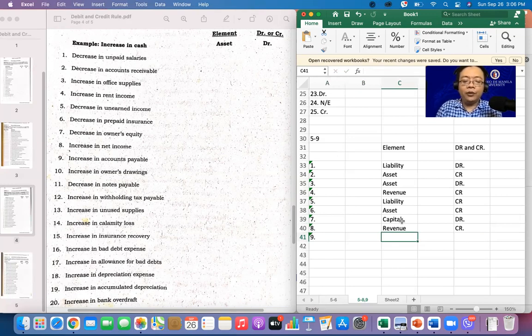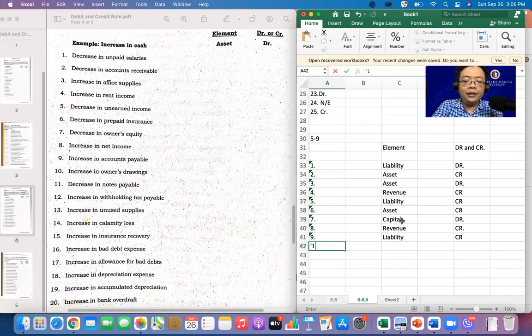Number 9, increase in accounts payable. Accounts payable is our liability. Alright. If we increase our accounts payable, debit or credit? Of course, it is to be credited. Because we increase our liability.